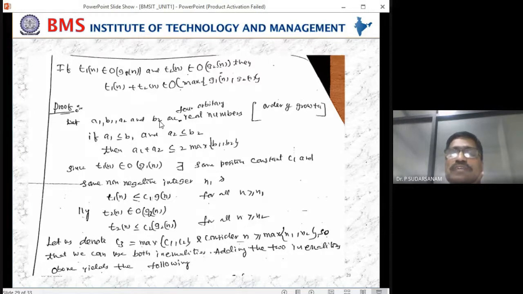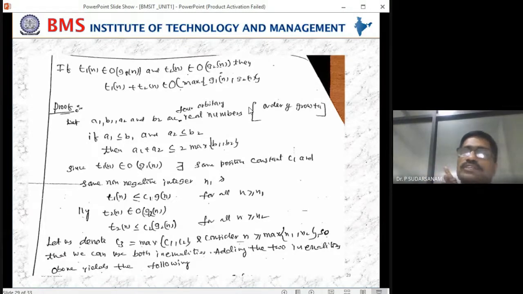A1, B1, A2 and B2 are 4 arbitrary real numbers. Order of the growth is nothing but the values we have taken, in order of growth. So 1 if you take, the next number is 2. Like that, you have to take 4 arbitrary values.